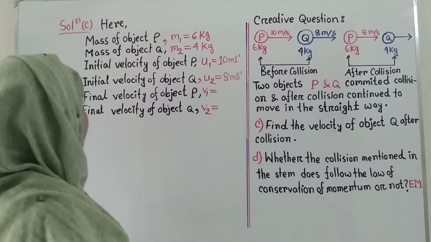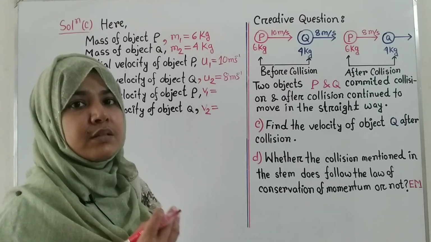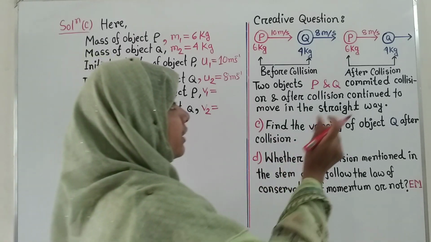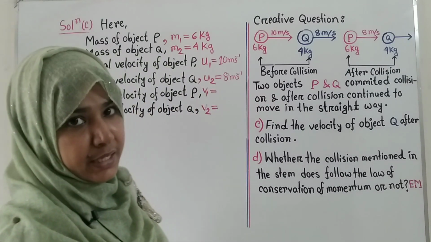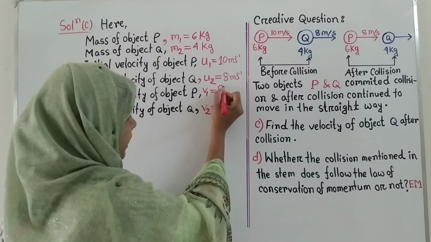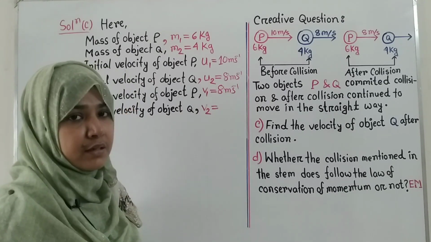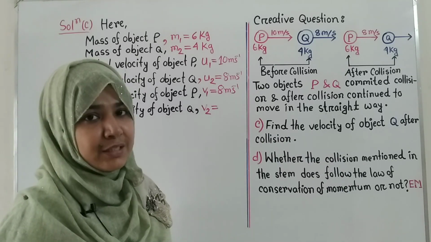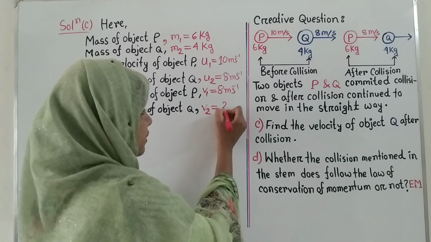Now the final velocity of object P. Final velocity means the velocity after collision, and here you can see that the velocity after collision for object P is given as 8 meter per second. So we can write that the value of v1 is 8 meter per second. Now we have to calculate the final velocity of object Q. That means the value of v2 is equal to what?